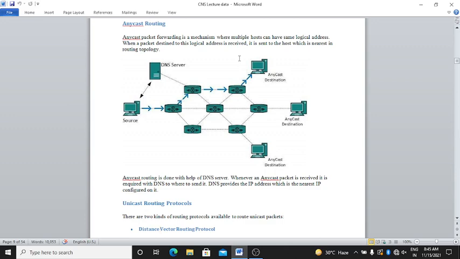Anycast routing is done with the help of a DNS server. Whenever an anycast packet is received, DNS is inquired about where to send it. DNS provides the IP address, which is the nearest IP configured on it.